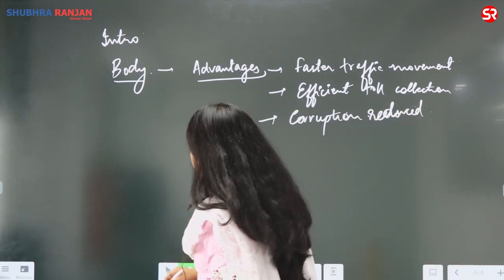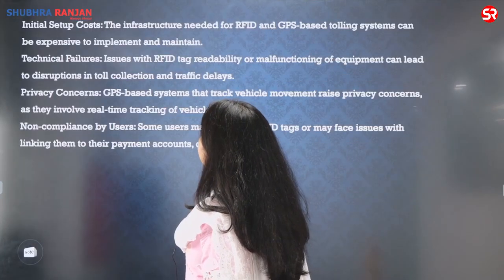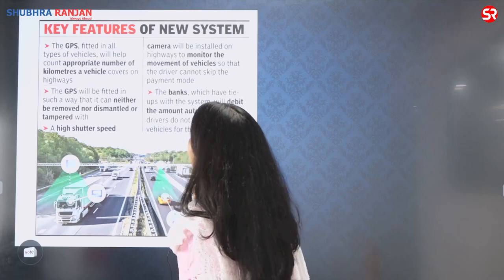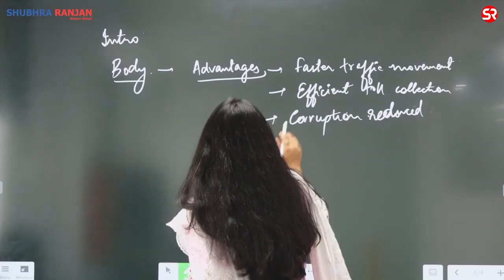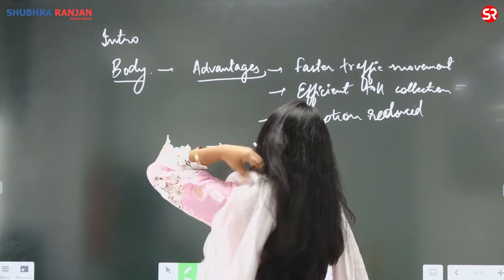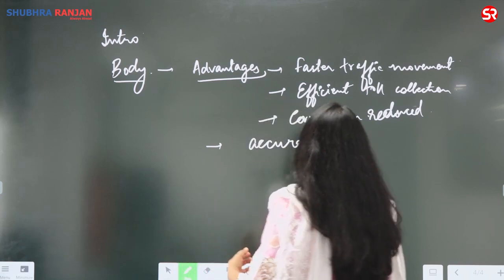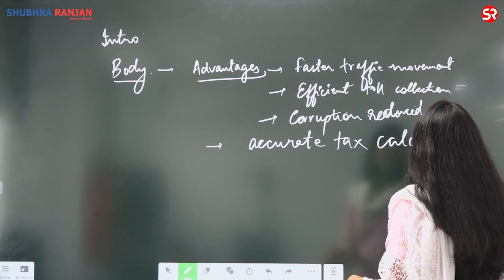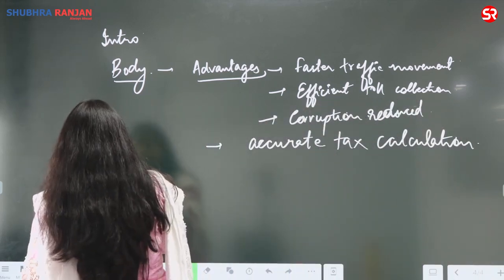Right. आपके disadvantages possible क्या हैं? जैसे अगर if I go about it, these are the various types of advantages the toll collection system has given. It has also allowed for the accurate tax calculation. So even the consumer will not be overcharged or doubly charged. What are the concerns around it? The concerns around it are,